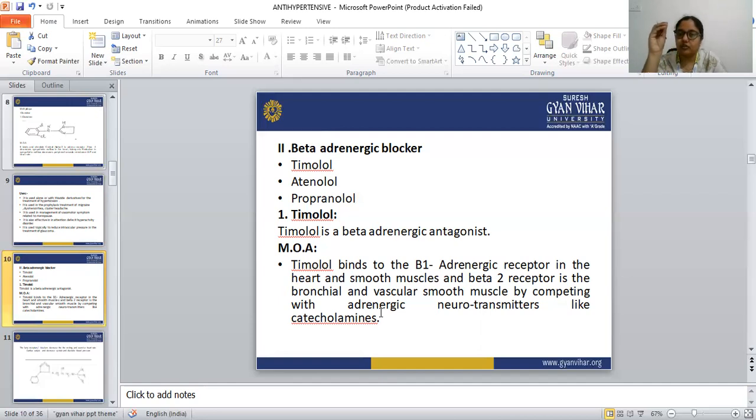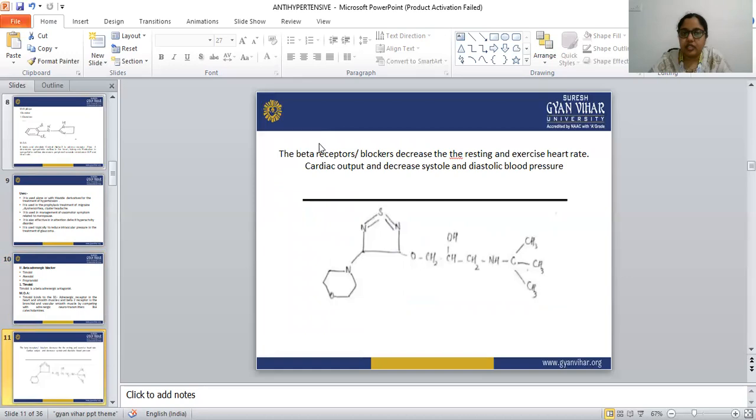When timolol binds with the beta 1 and beta 2 adrenergic receptors, what happens? The beta receptor blockade decreases the resting and exercising heart rate. It decreases the blood pressure and the cardiac output, and the systolic and the diastolic blood pressure also decrease with the help of timolol.